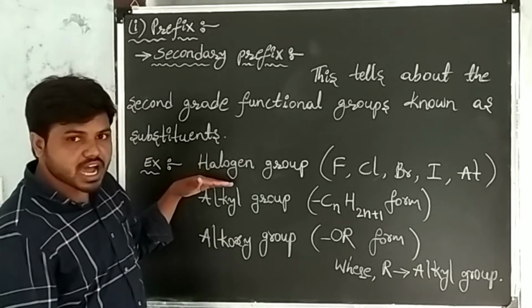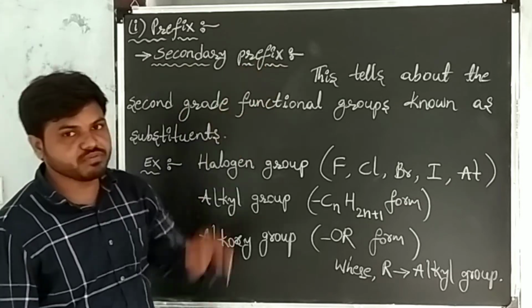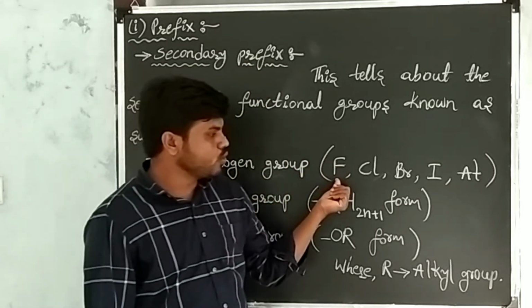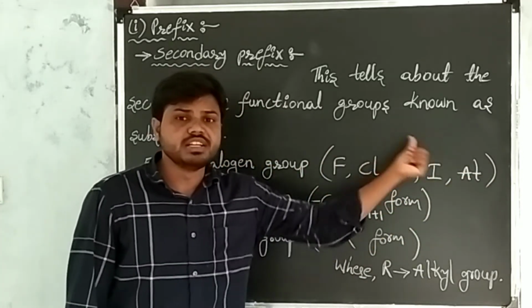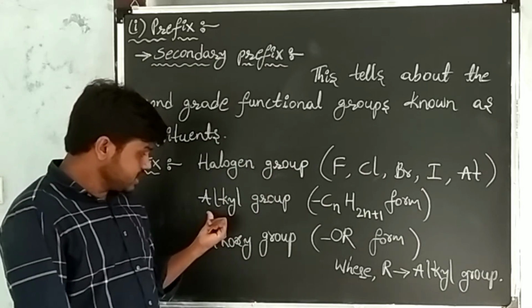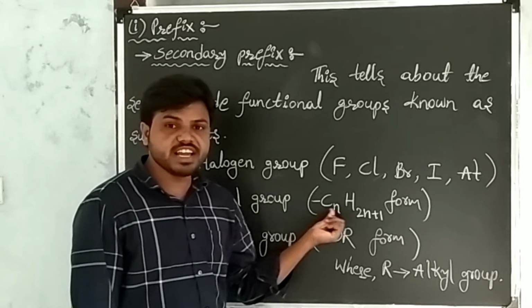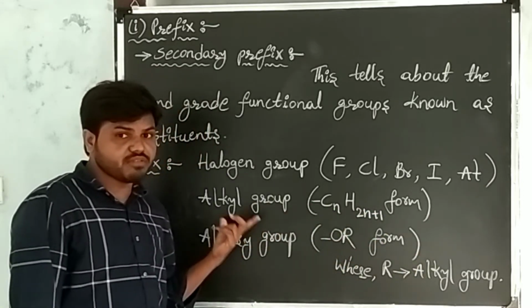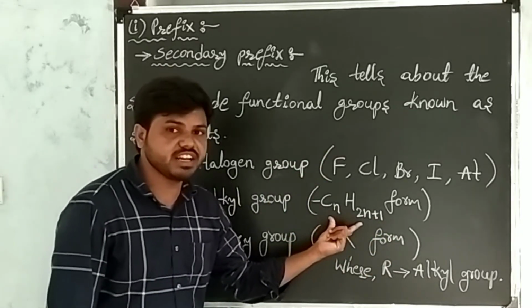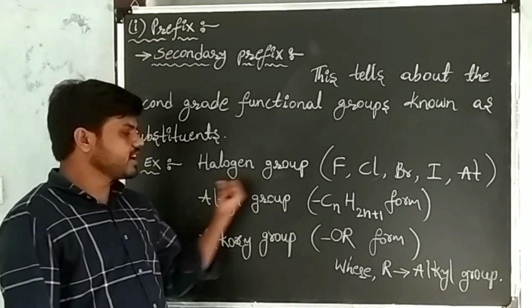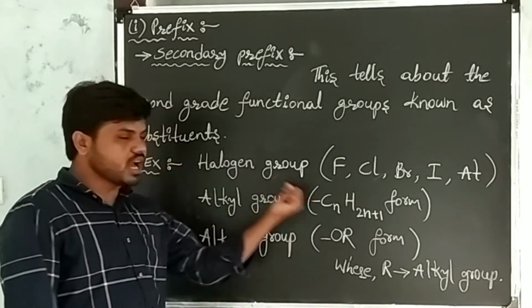I am repeating. Halogen group, alkyl group, alkoxy groups are examples of the secondary prefixes. In halogen groups, we have fluorine, chlorine, bromine, iodine, astatine elements. These elements are substitutes. Next one, alkyl group. The general formula of alkyl group is CnH2n+1. If any substitute has CnH2n+1, then it belongs to alkyl group.